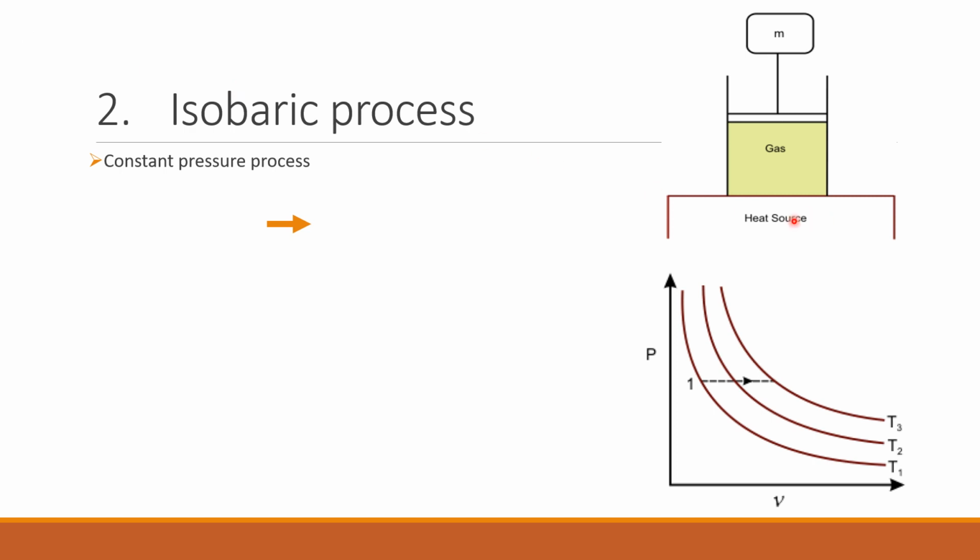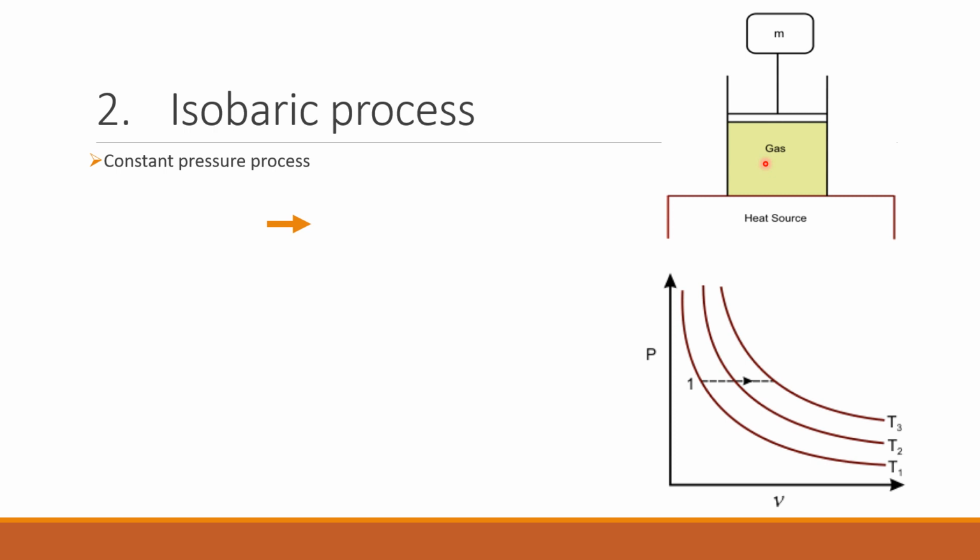As the heat source supplies heat energy to the gas, it increases the temperature of the gas. We know that gas consists of molecules which are moving randomly and hitting each other, as well as the walls of the container. With the increase in temperature, their kinetic energy increases and these movements become more random, with more velocity. So this increases the pressure of the gas.